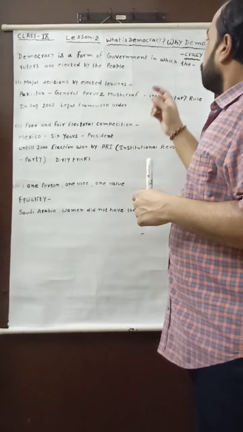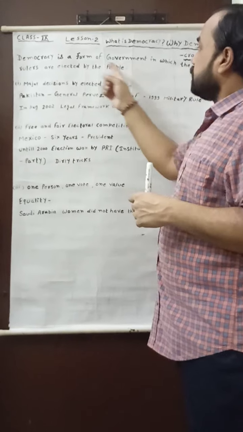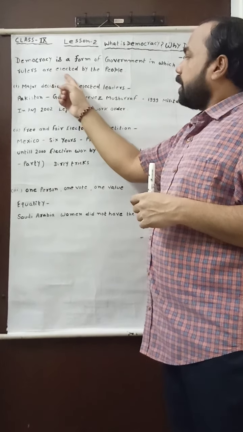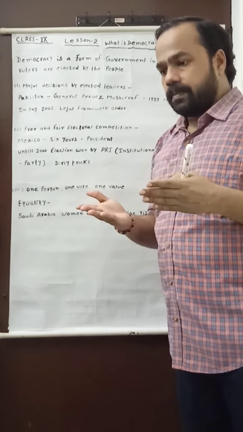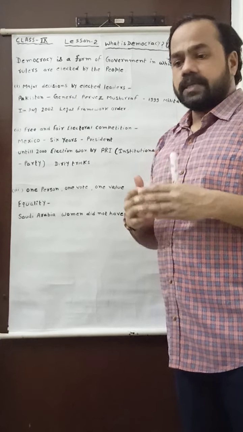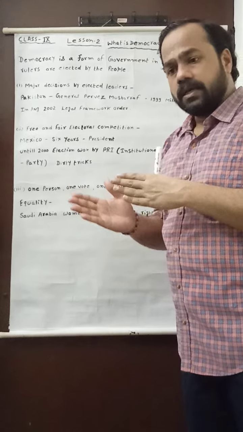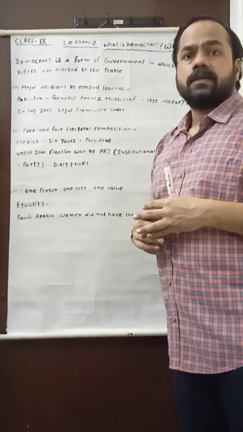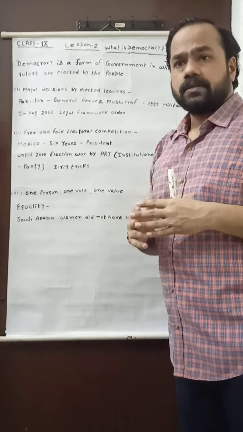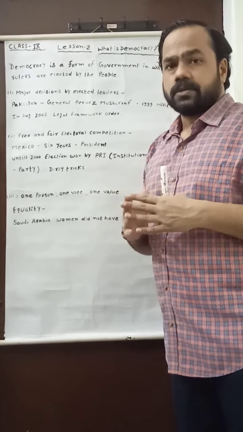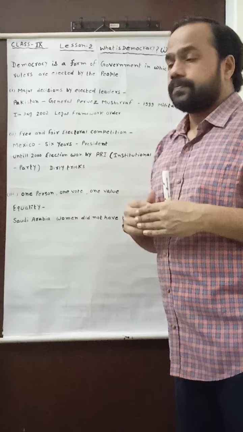After that, you may see what type of election, how the election will be conducted, because election is very important to run the democracy. The election should be free and fair or not. This is the question related to the election.